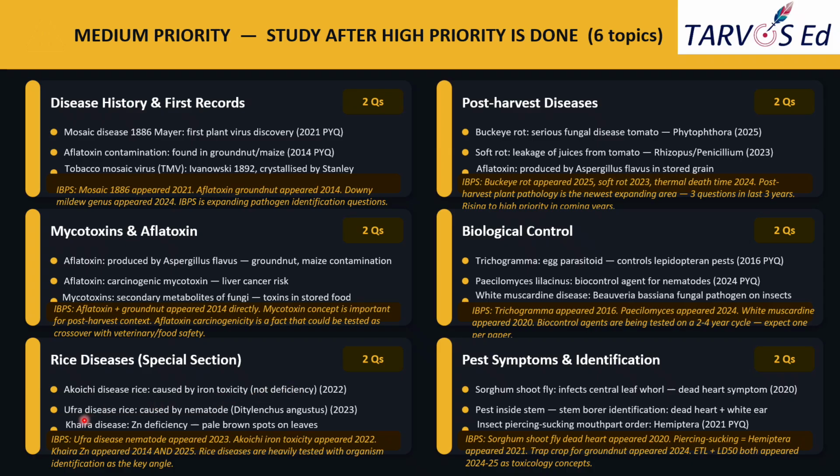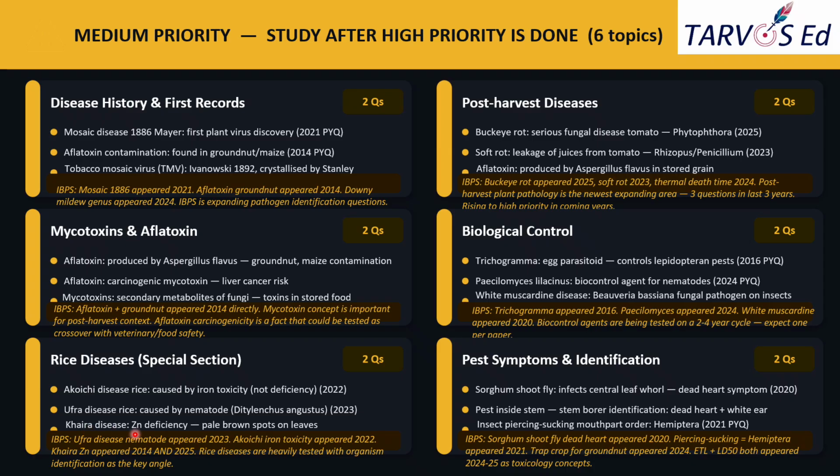Next question is that Ufra disease is caused by the nematode, specifically Ditylenchus angustus. So in rice, there is a disease named Ufra disease that is mainly caused by the nematode named Ditylenchus angustus. Okay, so this one appeared in 2023.